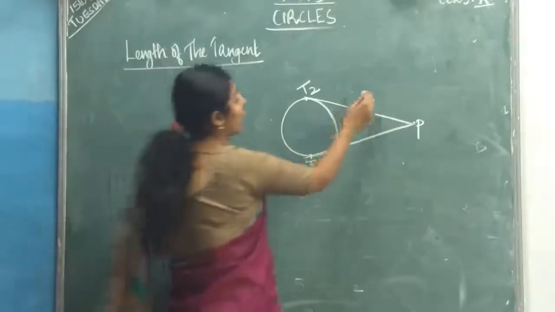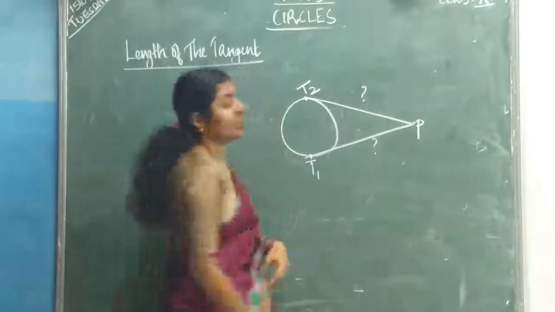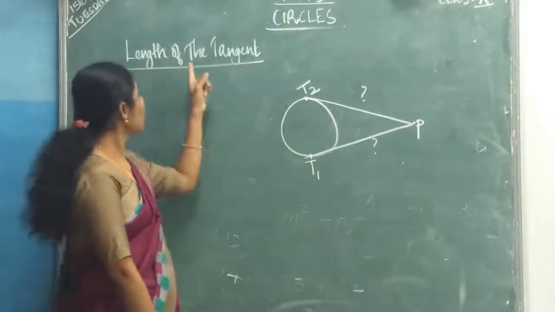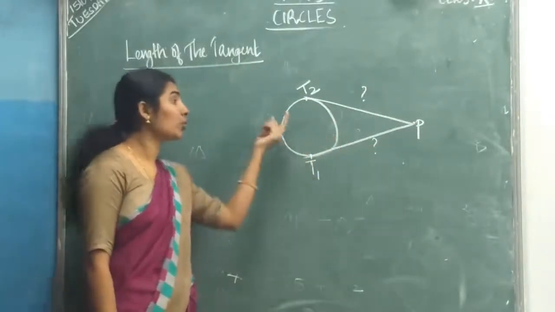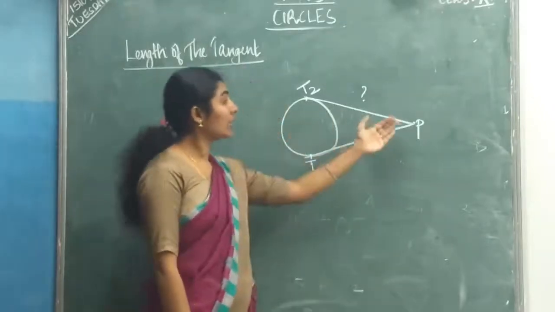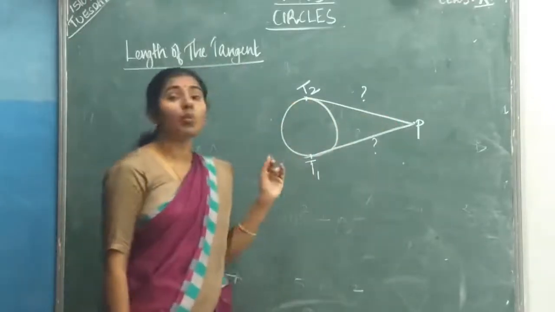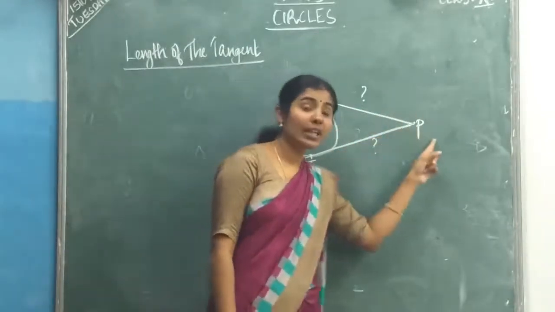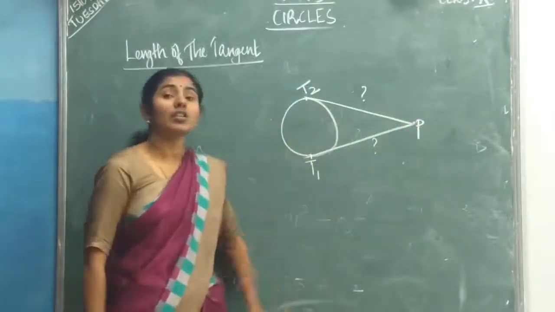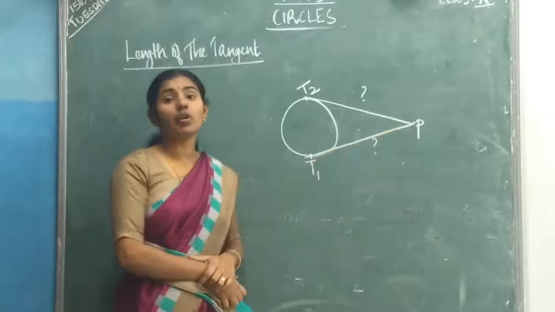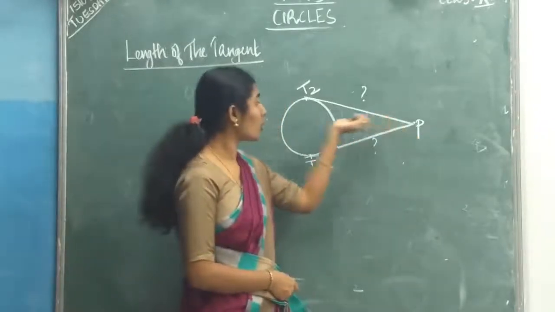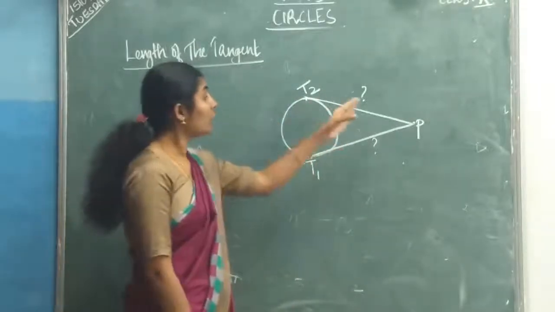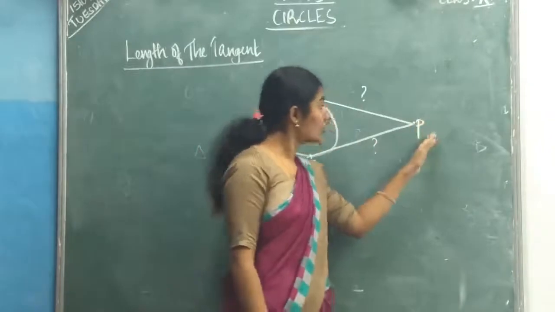Now, this T2P and T1P we will call the lengths of the tangents from a point P to the circle. Both are lengths of tangents from point P to the circle. P is an external point of the circle. From point P, draw two tangents. Then we say these two tangents are the lengths of the tangents from point P to the circle.